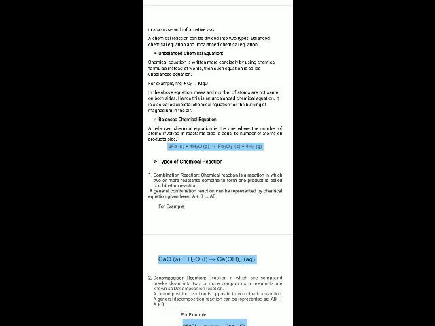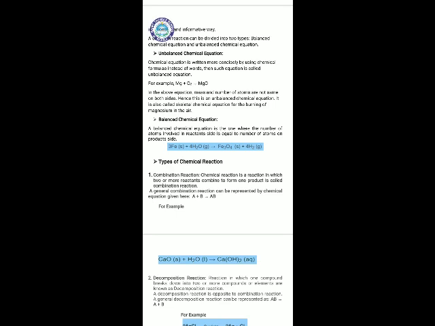Now the next is the balanced chemical equation. So what is a balanced chemical equation? You can see in the example there are 3 atoms of Fe, meaning iron, 4 times 2, meaning 8 atoms of hydrogen, and 4 atoms of oxygen on the left hand side. And on the right hand side also there are 3 atoms of iron, 4 atoms of oxygen, and 4 times 2, meaning 8 atoms of hydrogen.